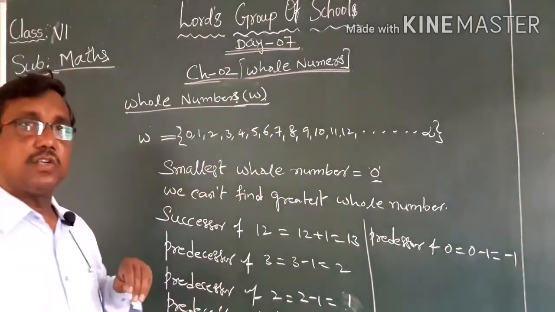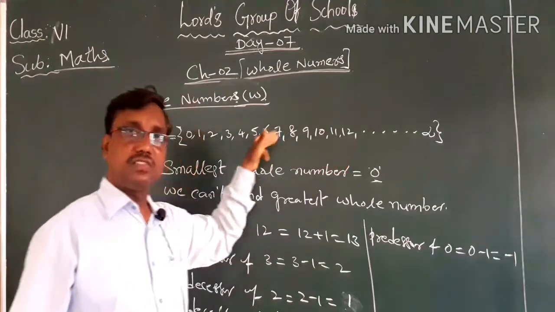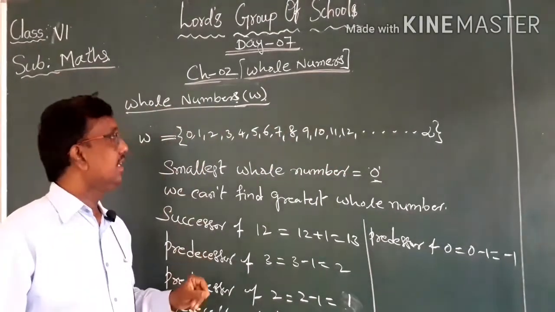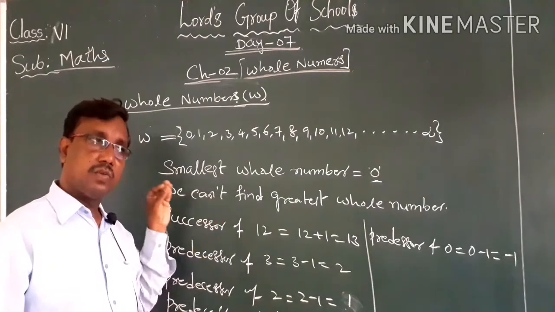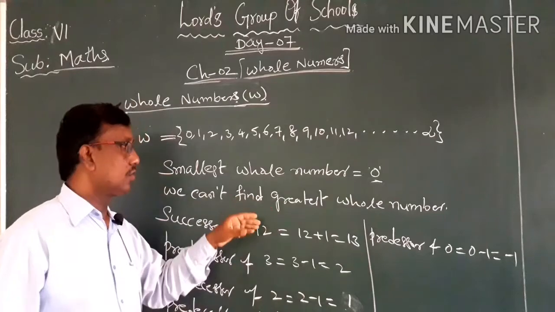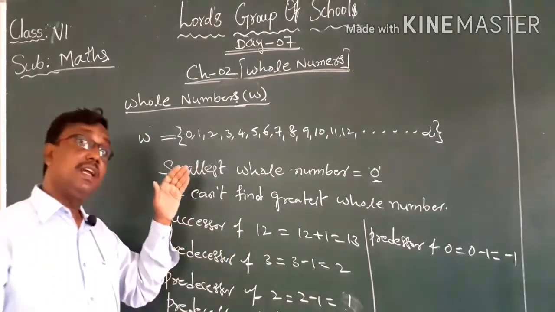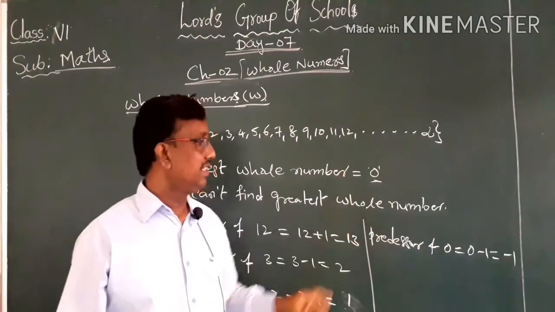But that is a negative number. Negative numbers do not exist in the set of whole numbers. From this, what can we say? Every whole number has its successor, and we can also find the predecessor of every whole number except 0. Except 0.